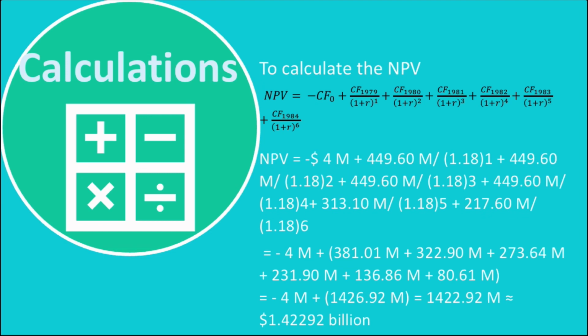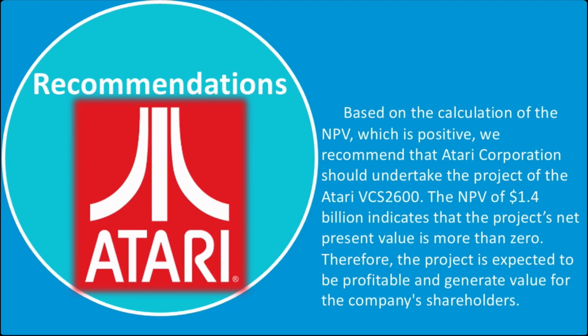We add them all together to get this result, which is 1,426.92 million. We deduct 4 million to get 1,422.92 million, which is approximately 1,422 million.